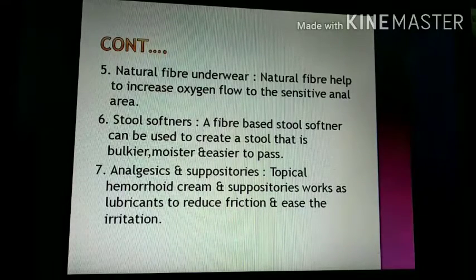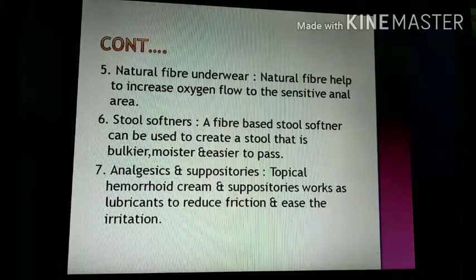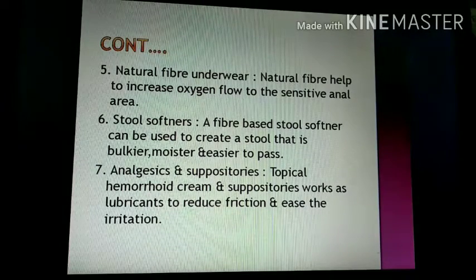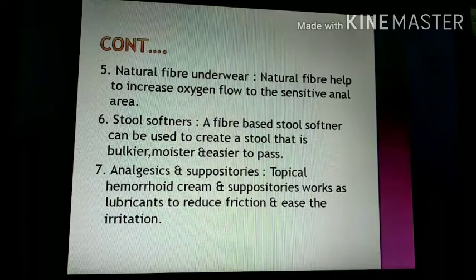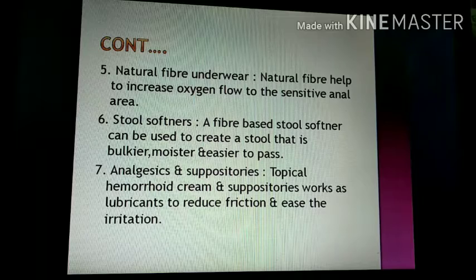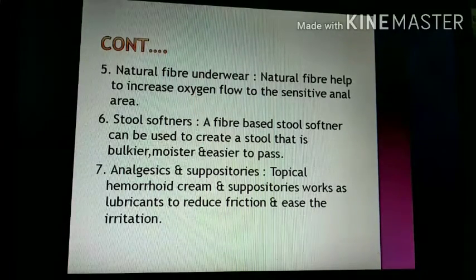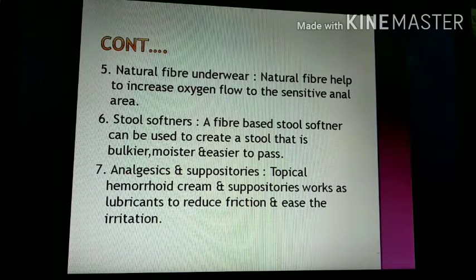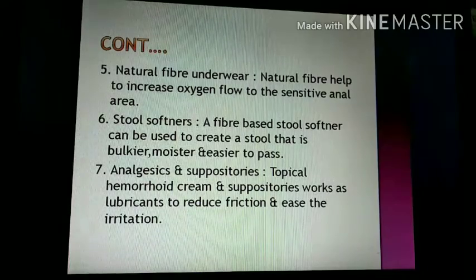After that, stool softener increases the bulk of the stool and makes stool easier to pass. Then analgesic and suppository. Analgesic to reduce the pain, and suppositories are conical or cylindrical shaped medication inserted into the rectal area to lubricate or to improve the quality of the stools.